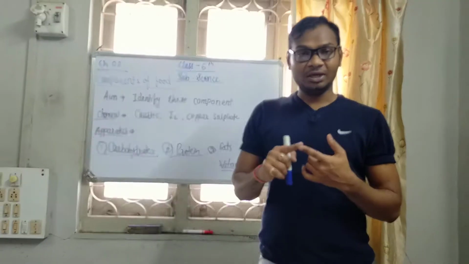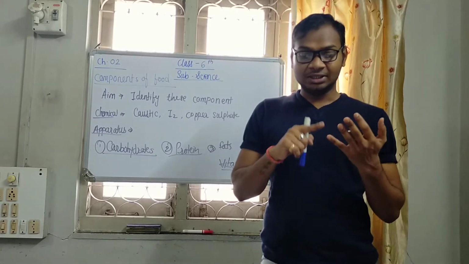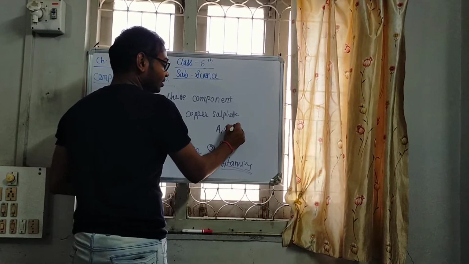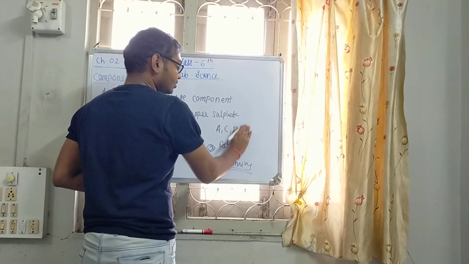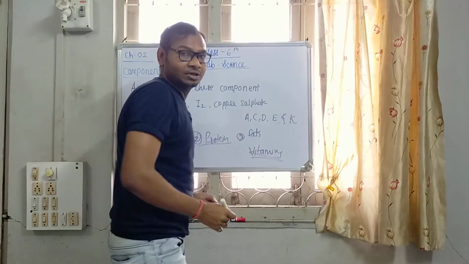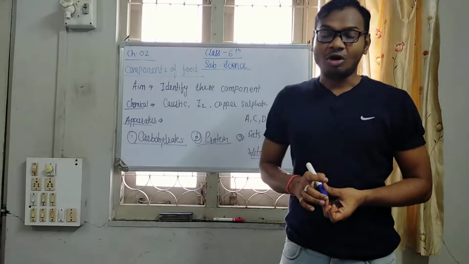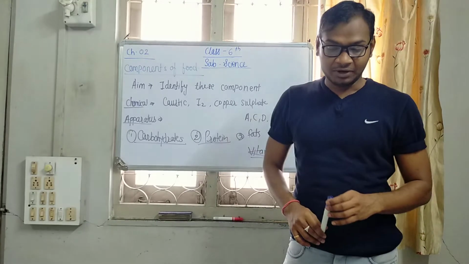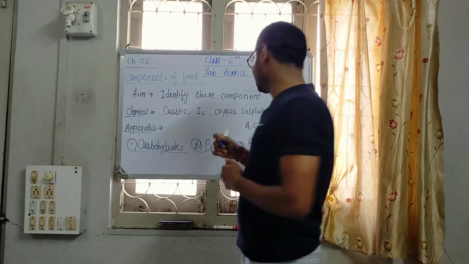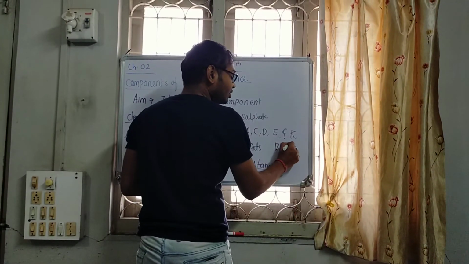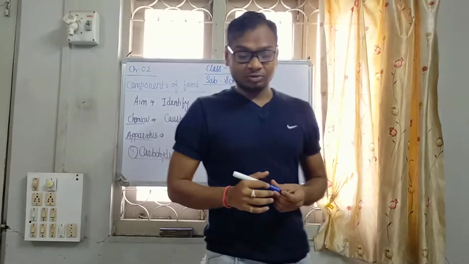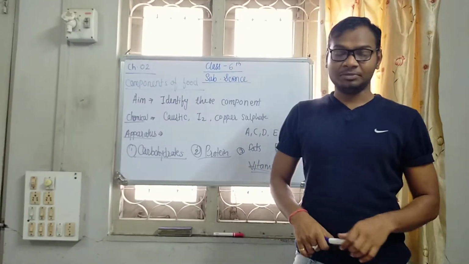Vitamins are A, C, D, E, and K. A, C, D, E, and K are the common kinds of vitamins, and the group of all the vitamins is called B complex. So there are different kinds of vitamins.